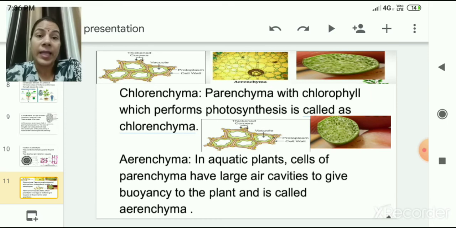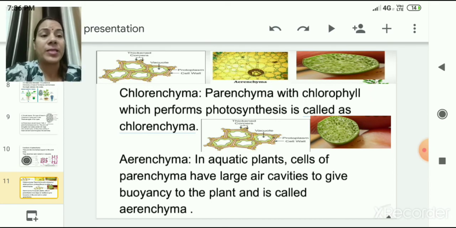Now another type, which is again a modified version of parenchyma, is Aerenchyma. If you listen to this word carefully, you will come to know that it is something related to air. So in aquatic plants, cells of parenchyma have large air cavities to give buoyancy to the plant, and this is called Aerenchyma. These are the tissues which have big air cavities present in them. In this slide you can see that big air cavities are present here.